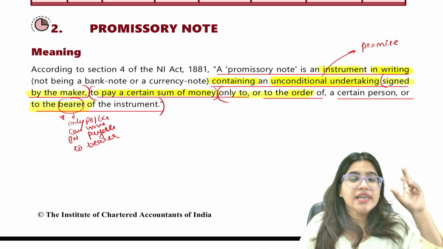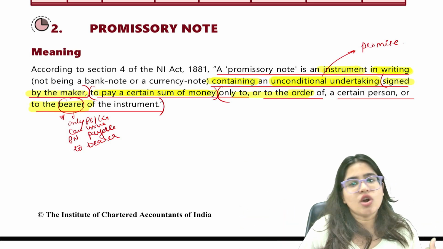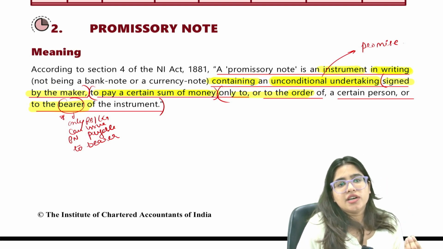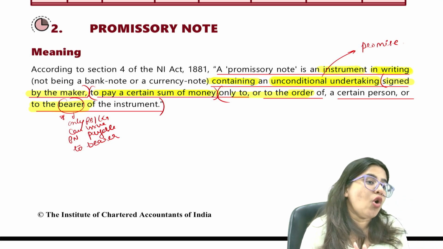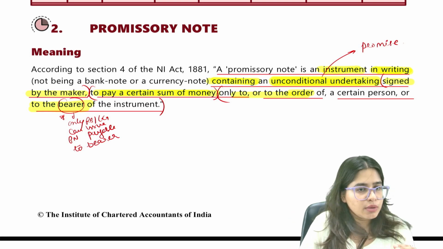But you know what? Later on in this particular chapter, we'll study that a promissory note which is payable to bearer is not valid. You are not allowed to make a bearer promissory note. You can only make a promissory note which is payable to order. You cannot make a promissory note which is payable to bearer. I'll give you one more example of bearer.